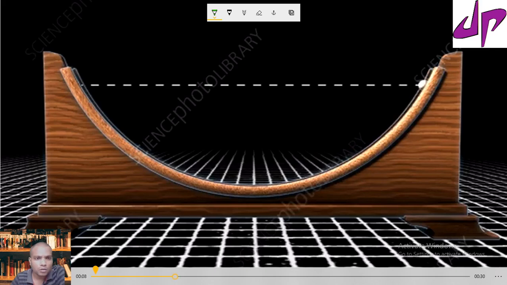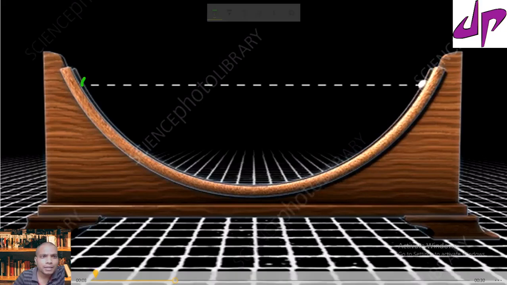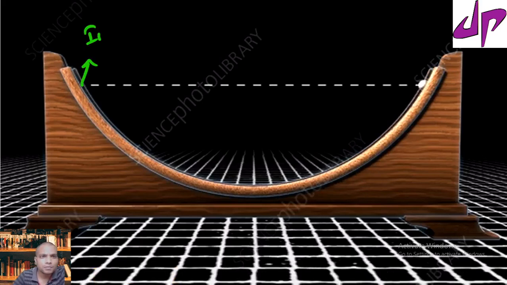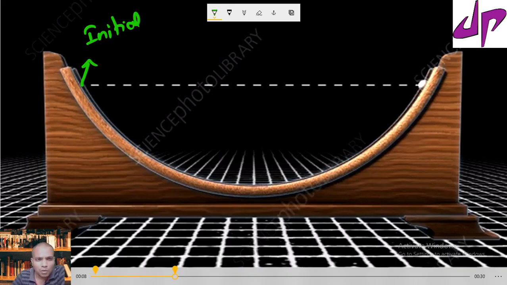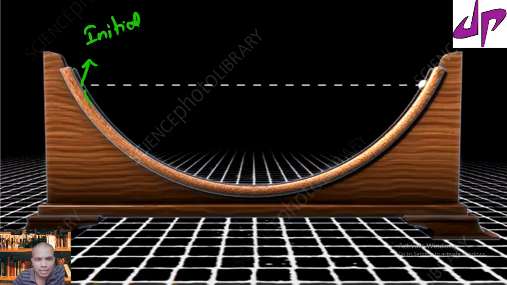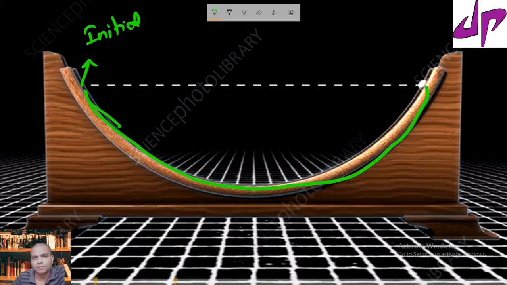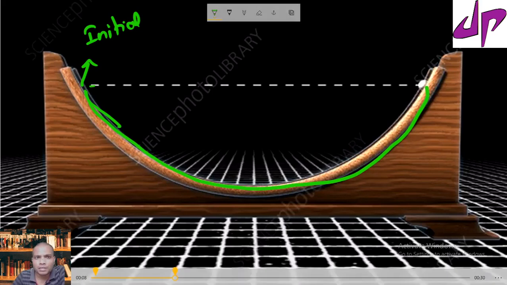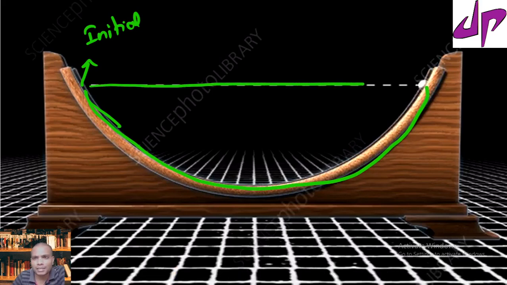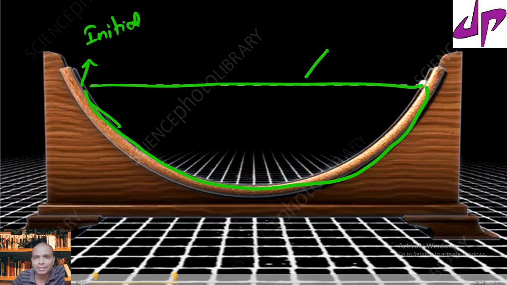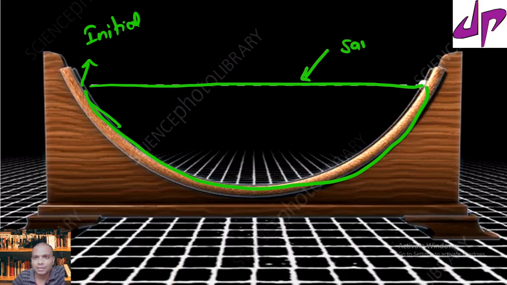If you closely observe, initially the marble is here, and after rolling it takes this path and goes up to here. And you can see the marble is reaching the same height.